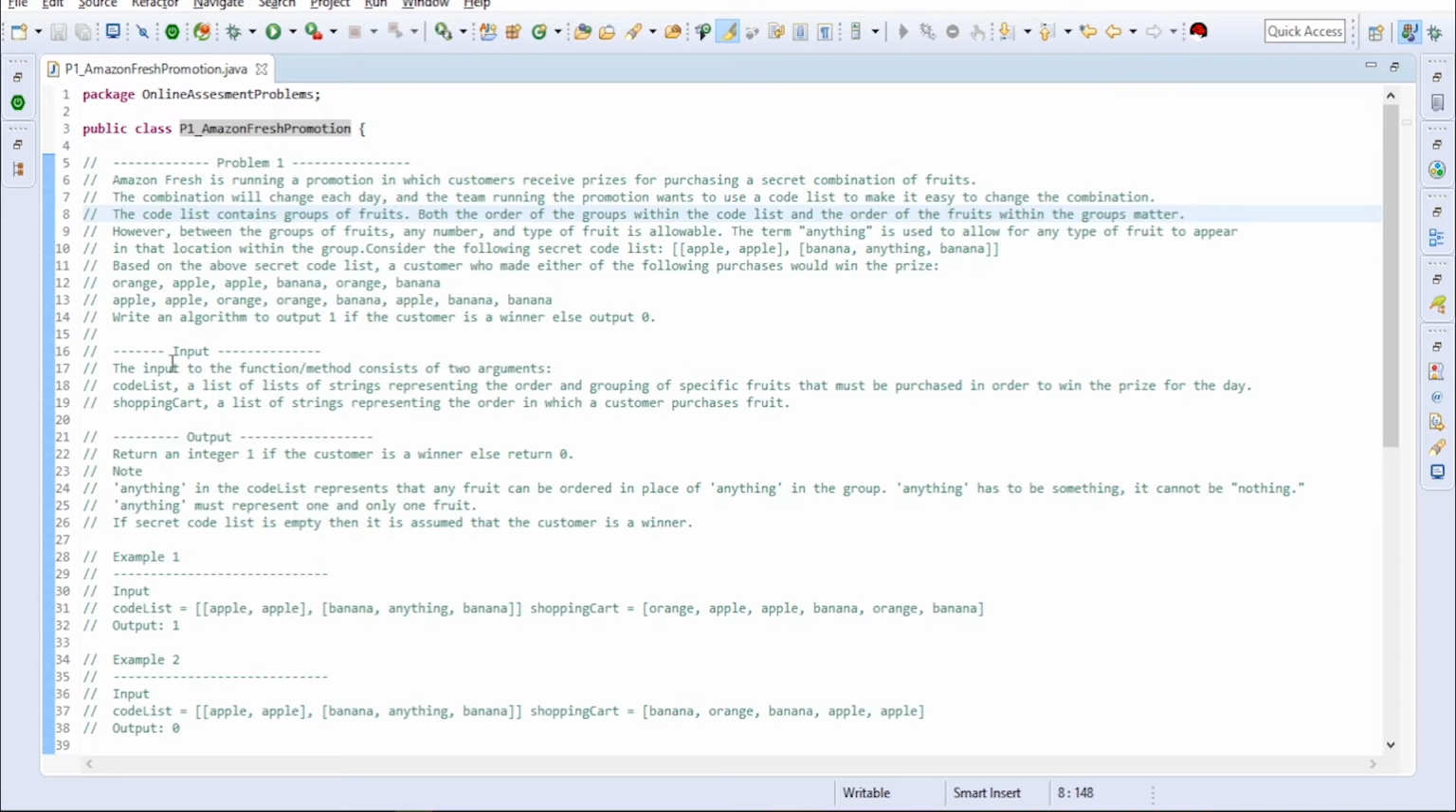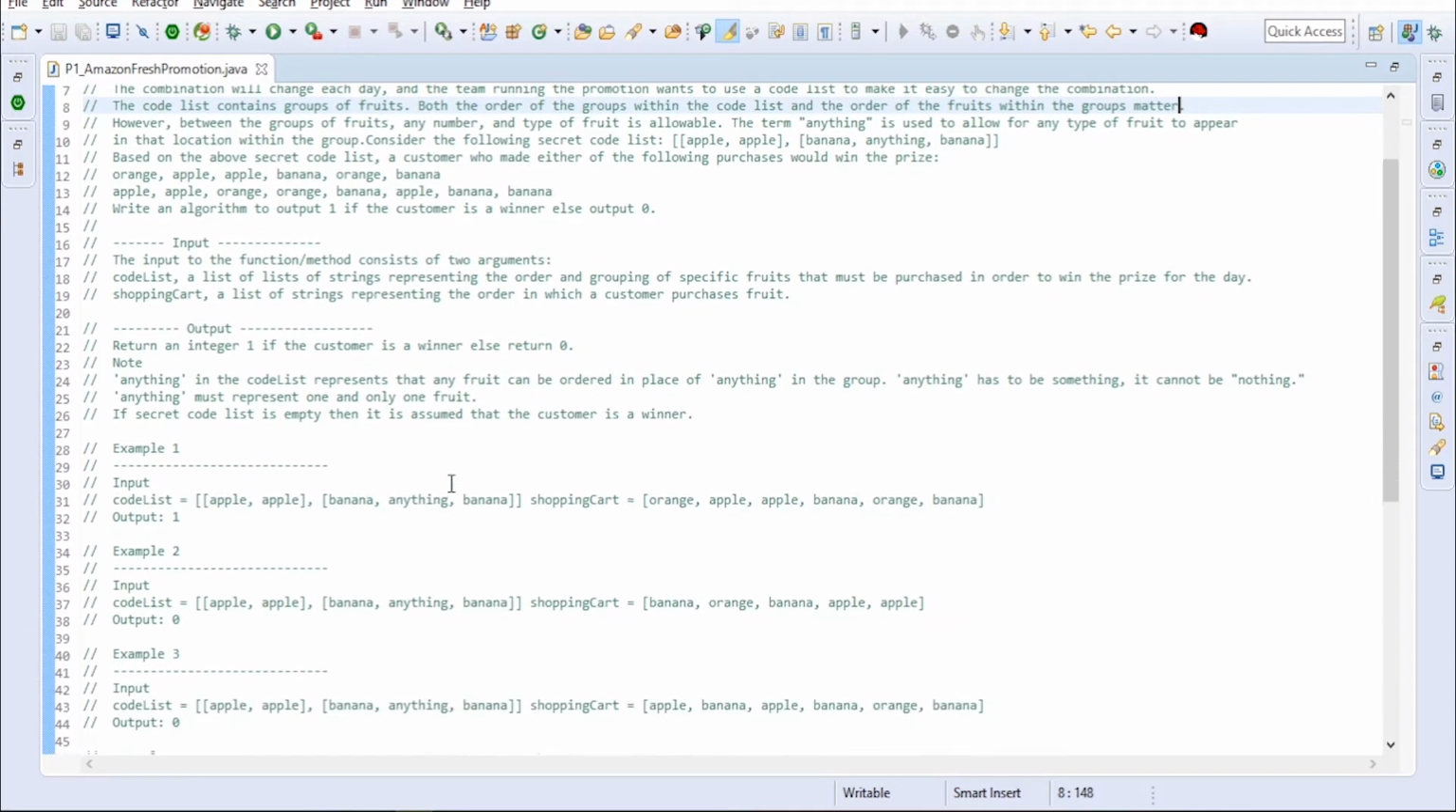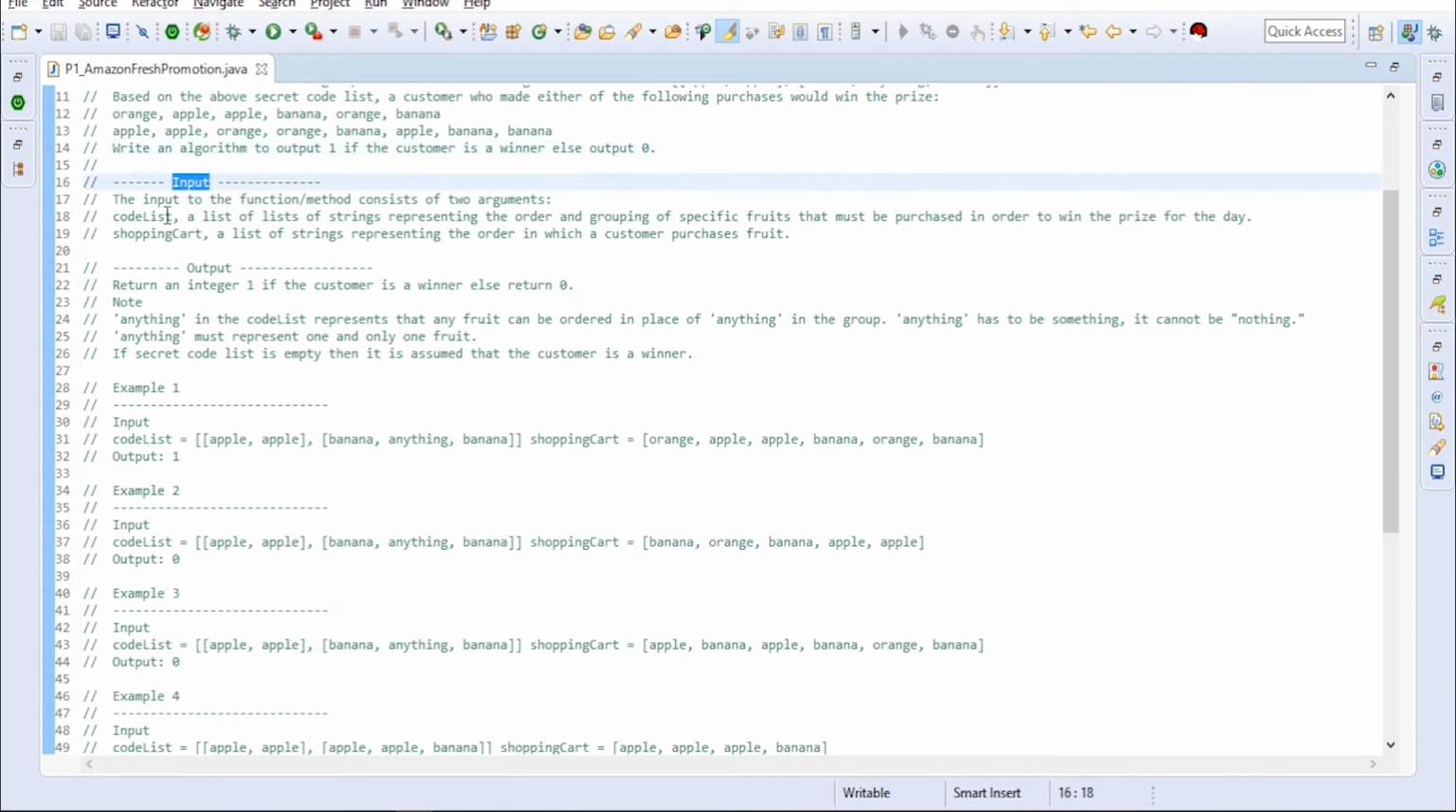So we have to write an algorithm now to find out whether the given code list and shopping cart is a winner or not. Now the input: the input to the function consists of two arguments, one is a code list, another is a shopping cart. Code list is a list of strings representing the order and grouping of the specific fruits that must be purchased in order to win the prize of the day. Shopping cart is a list of strings presented in the order in which a customer purchases fruits.